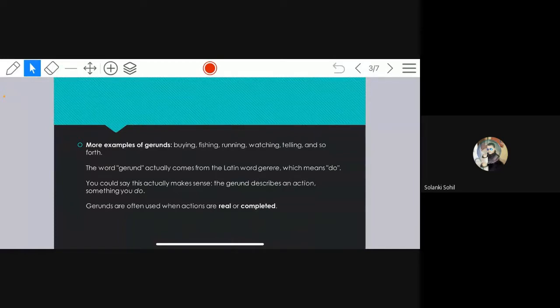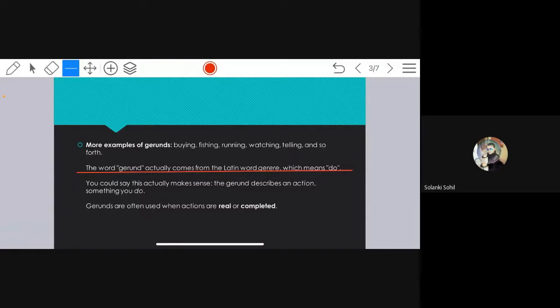So the examples which are given, ing examples: buying, fishing, running, watching, telling, and so forth. Many examples are there. Now, this is something which you did not know. Gerund comes from the Latin word gerere, and that is do. The meaning is to do something.